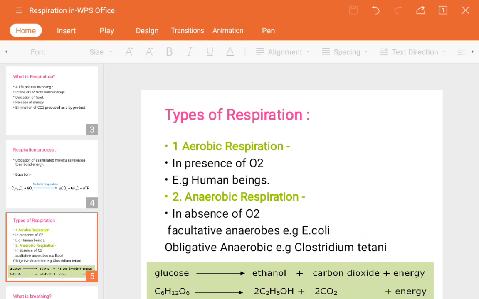So at that time the oxygen is not required because we are not taking food at that time, because those are actually stored. So that kind of food is going to be broken down to release some kind of alcohols, that may be ethanol, and some kind of acids like lactic acid. Okay, so along with carbon dioxide and some kind of energy, that is the ATP molecules, will be released. So what are the byproducts of anaerobic respiration? Ethanol, or you can say alcohol or acids, plus carbon dioxide, and along with ATP molecules.